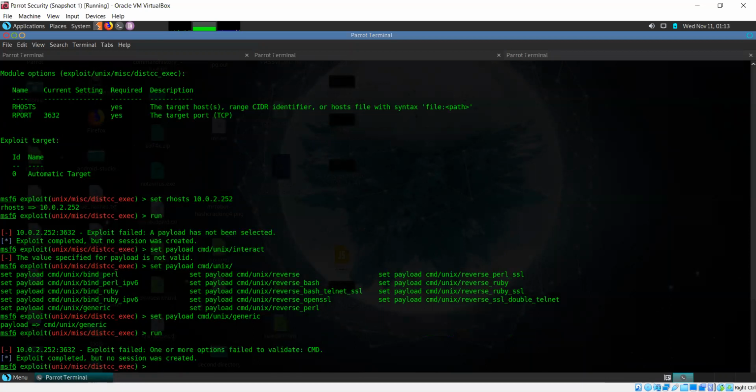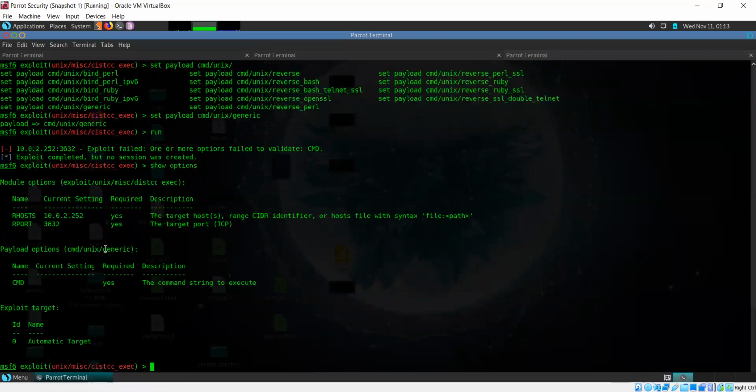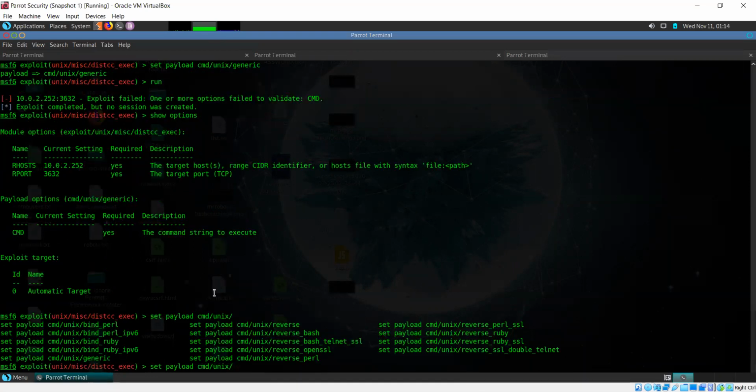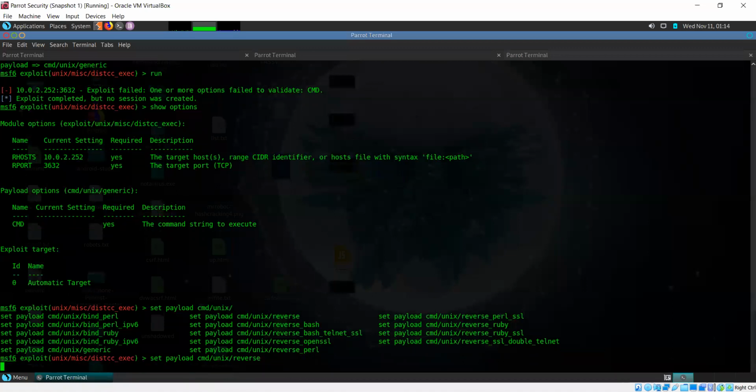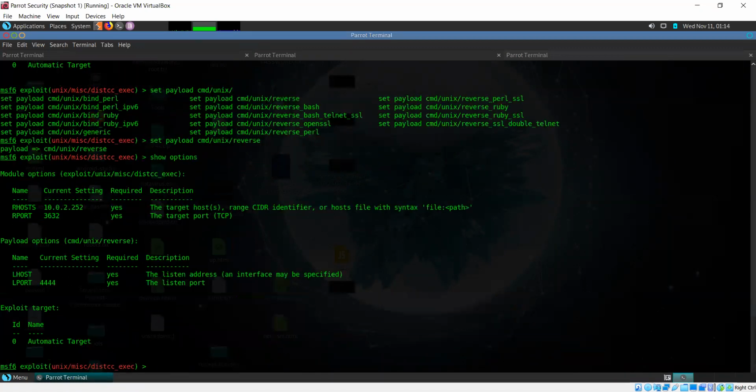One or more options failed. Okay, we didn't see the payload options. Command string to execute. Okay, we don't really have a command string to execute here. Let's try a different option. Okay, let's try a reverse shell. Show options.